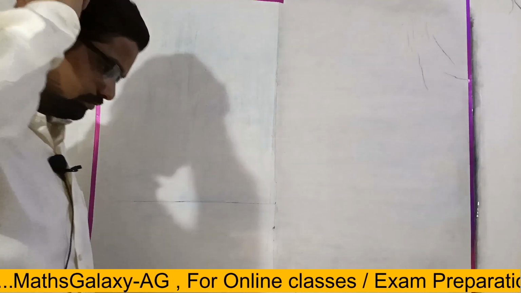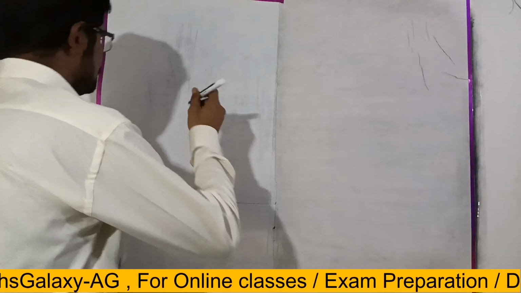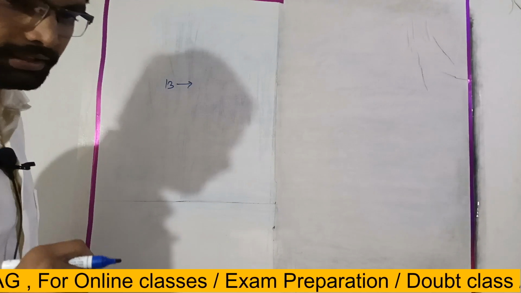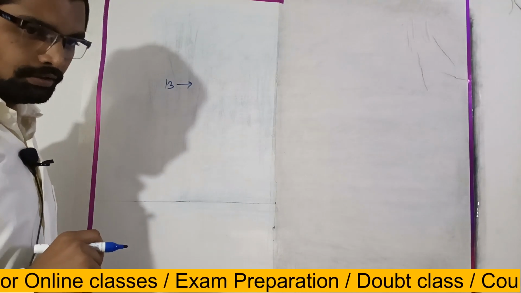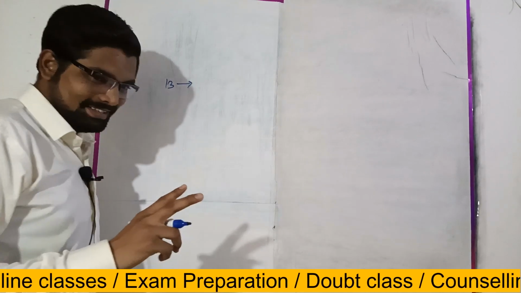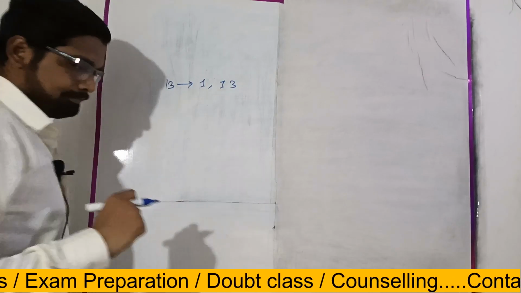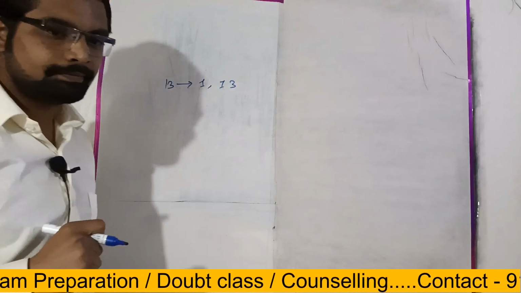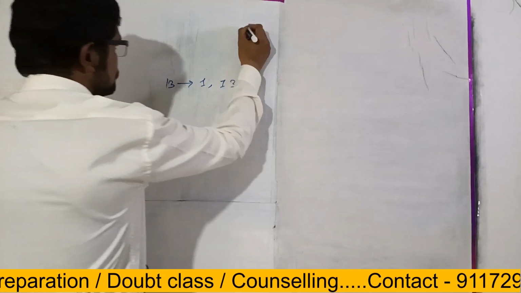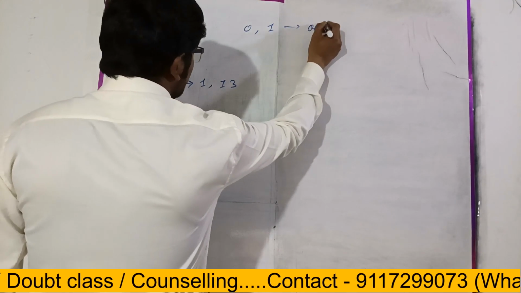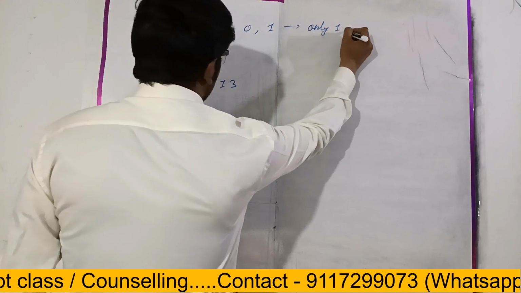Let's see, 13 has how many factors? It has 2, right? I said only one factor. 0 and 1. They have only one factor, right?